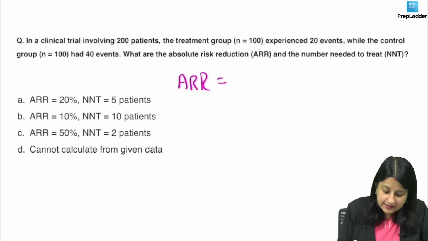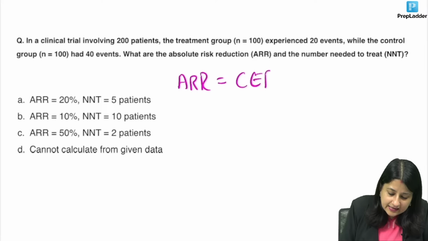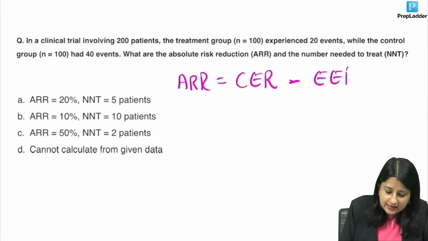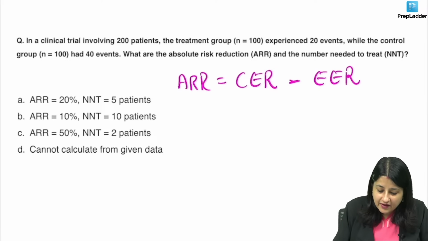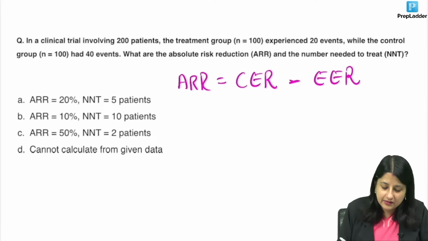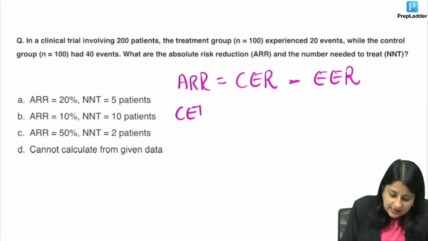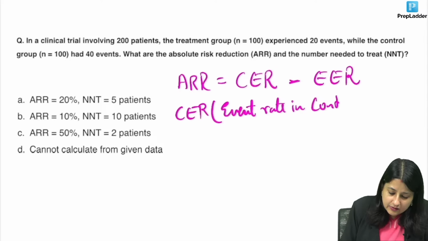The formula is event rate in control group minus event rate in experimental group. So CER, to be clear, is event rate in control group.